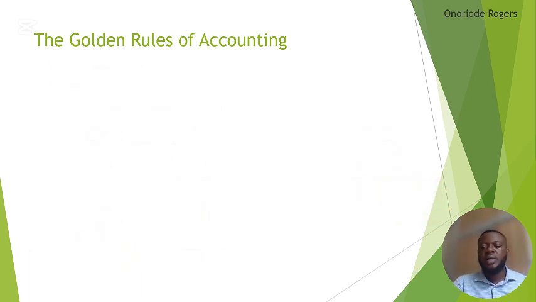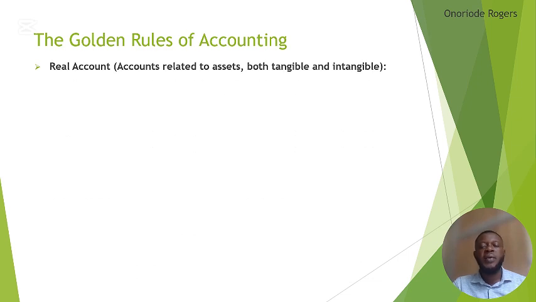Okay, now let's consider the second one, which is the real account, which is a type of impersonal account. Real account relates to assets, both tangible and intangible assets. We know what an asset is. It's what the company owns, with the limitation of selling. It's tangible, what you can touch.